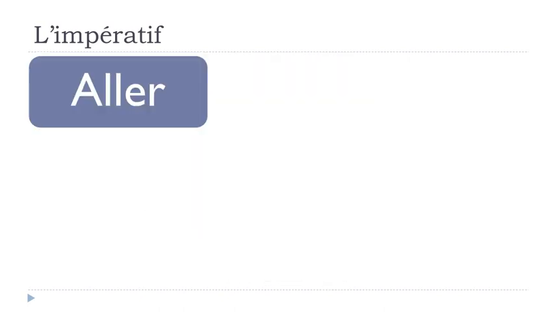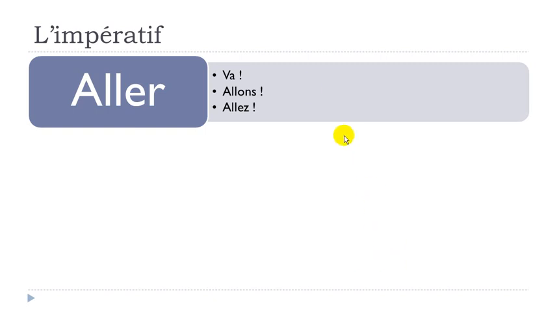Okay, so the first one will be aller. Okay, so aller will be like that. So the only thing that will change with aller is, well, what we saw in the first group, the final S will go away. So you get va, allons, allez. Okay, the other forms are exactly the same.